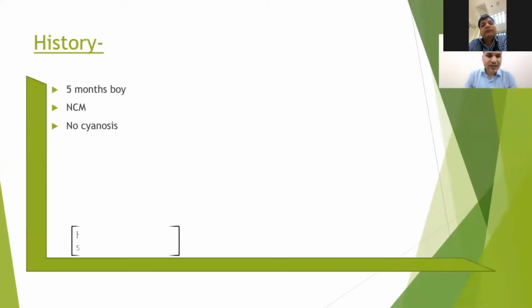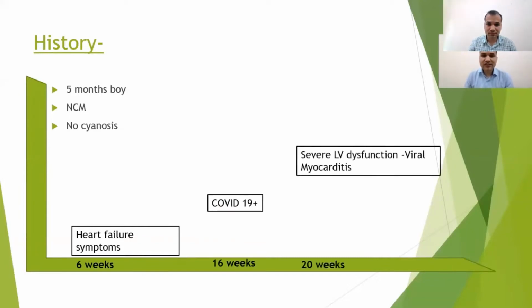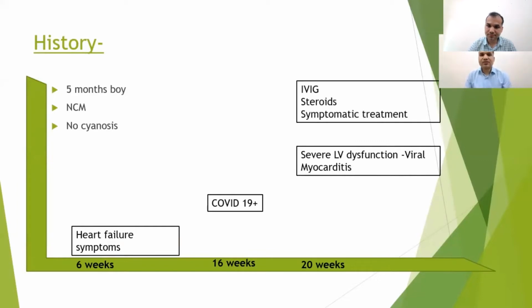The history of this child begins at 6 weeks of life, when he started developing symptoms of heart failure. By 16 weeks of life, the child acquired COVID-19 infection, and subsequently the child was labeled as a case of severe LV dysfunction due to post-viral myocarditis sequelae. He was treated elsewhere with IVIG, steroids, and other symptomatic treatments. He was subsequently referred to us for further evaluation and management.